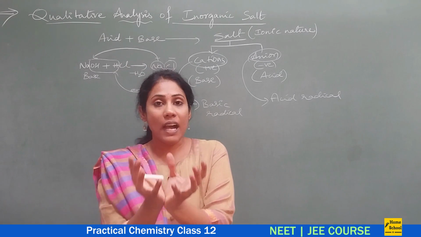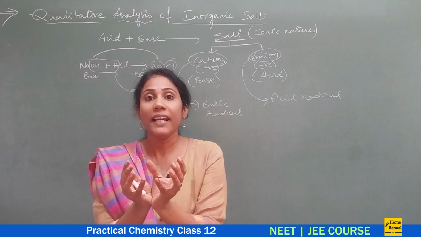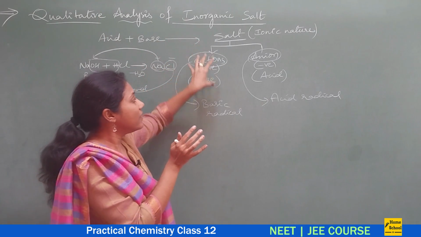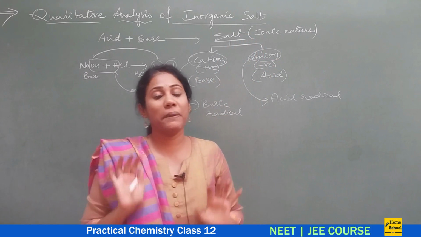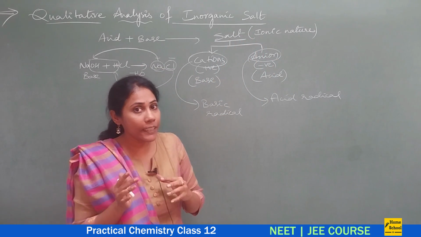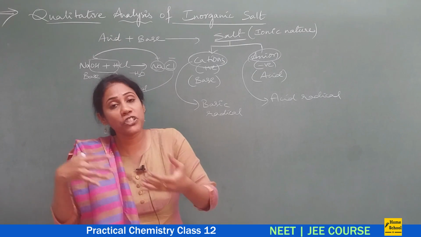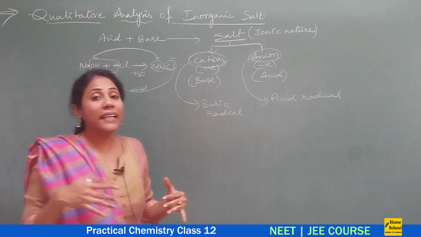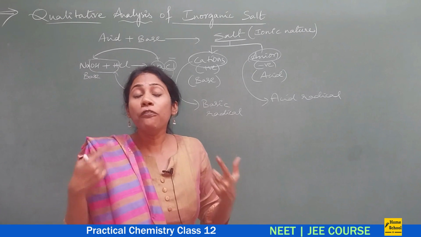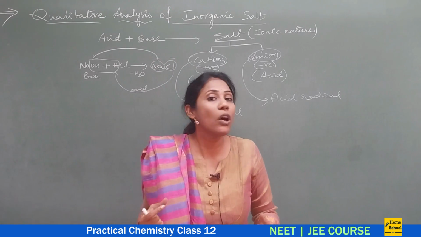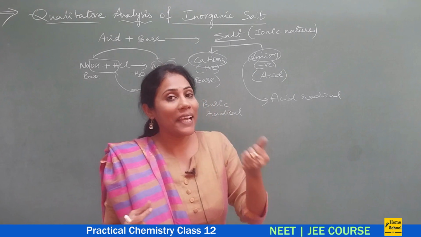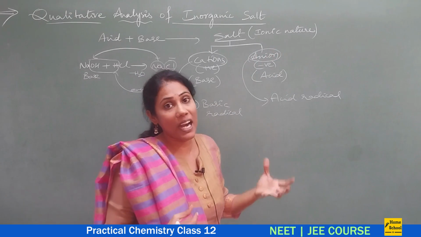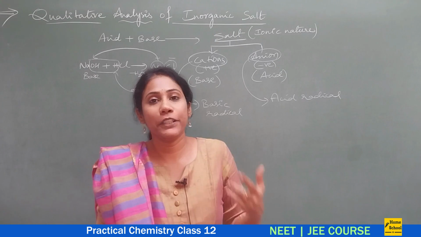So they will give you one salt in the form of a solid, and they will ask which acid radical is present and which basic radical is present in that particular salt. I mean, you will have to identify which cation and which anion is present in a given salt. This is what we mean by qualitative analysis: finding the quality of a salt. Here quality means what cation is there and what anion is there. So identifying the positive part and negative part of a salt is what we mean by qualitative analysis.